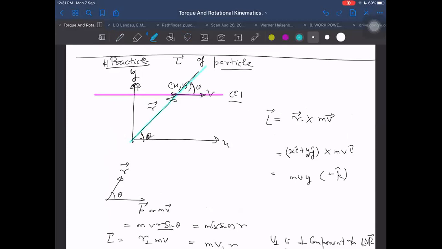So if I take perpendicular to R, this is V perpendicular here, V perpendicular here. And I can take similarly R perpendicular, that will be this one. This one will be R perpendicular here.